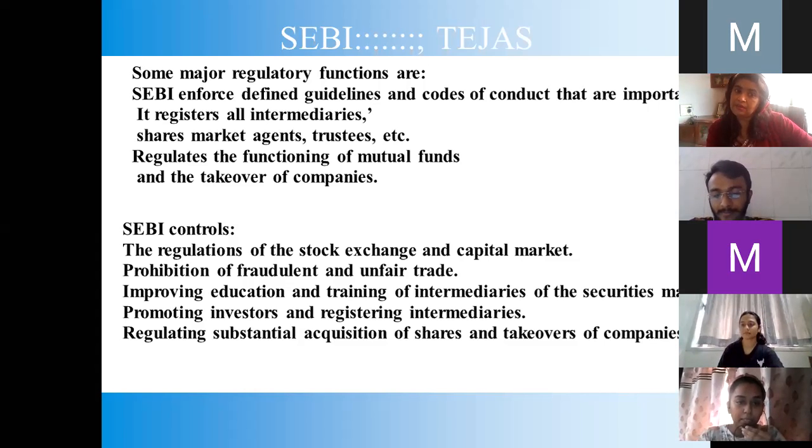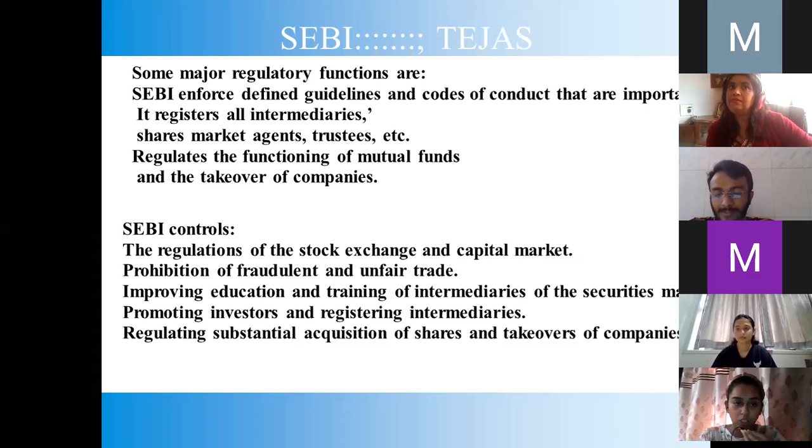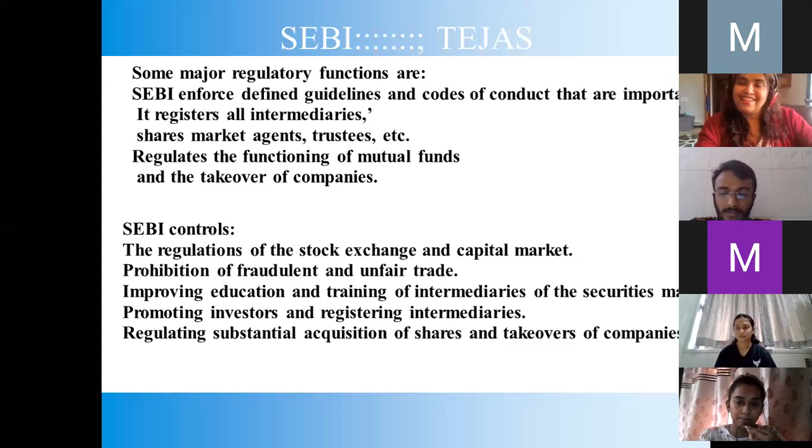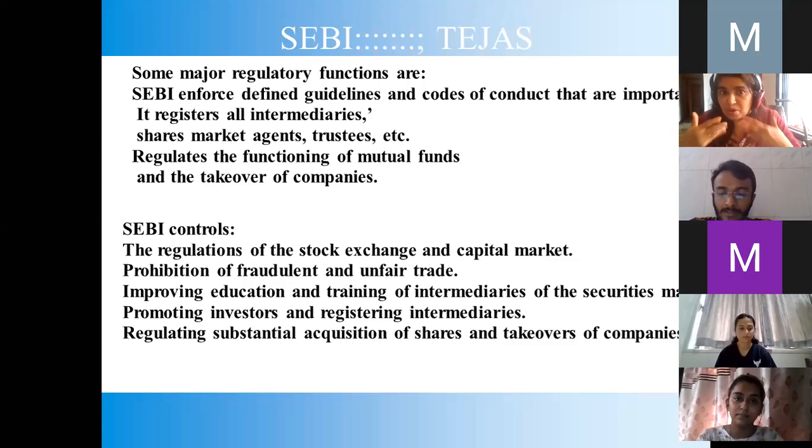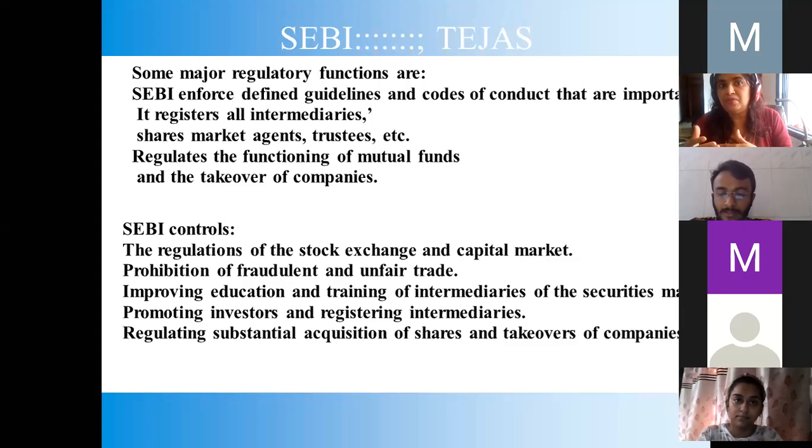Next one. SEBI controls the regulation of stock exchange and capital market, prohibition of fraudulent and unfair trade, improving education and training of intermediaries in the securities market, promoting investors and registering intermediaries, regulating substantial acquisition of shares and takeovers. Last time I explained what a takeover means.